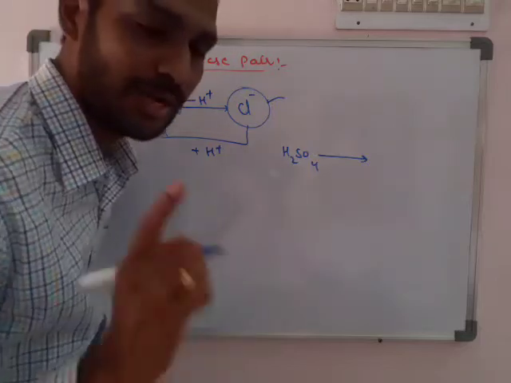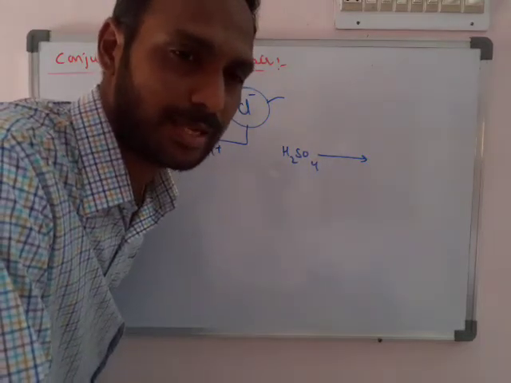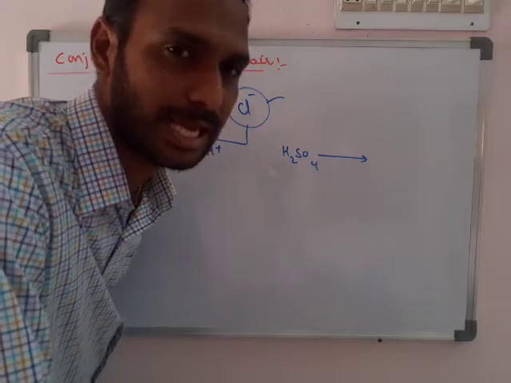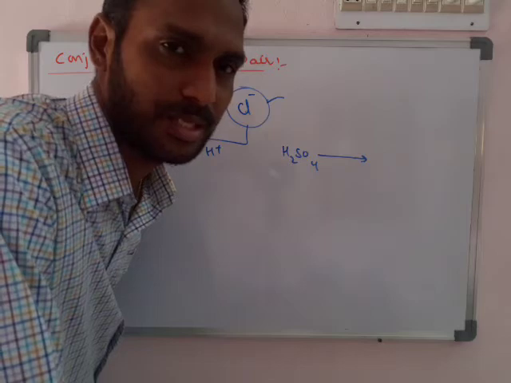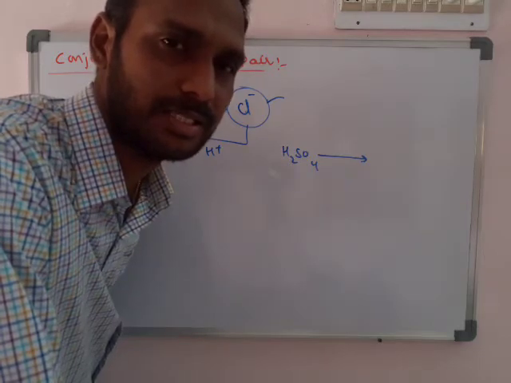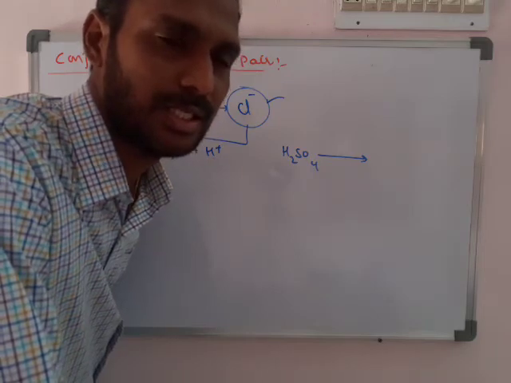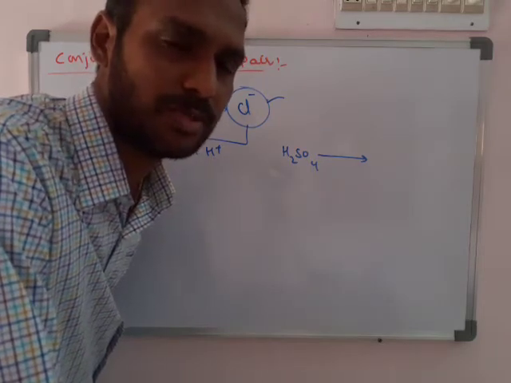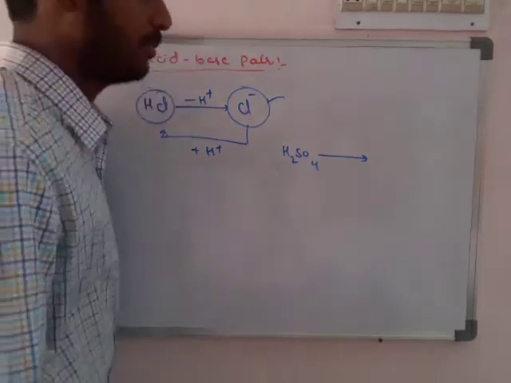H2SO4 is ready to lose two H+ ions. We know this from the basicity and acidity concepts. Acids, let us talk about the basicity concept. According to the basicity concept, the number of H+ ions that can be released from an acid is called its basicity. Here, H2SO4 can lose 1 H+ or 2 H+ based on the reaction conditions.